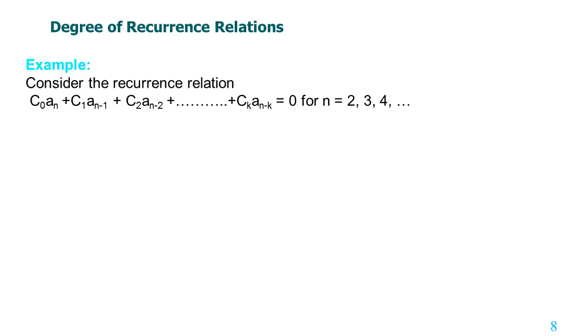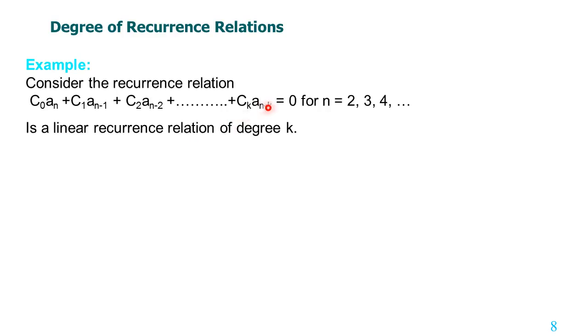Let us take the recurrence relation c0 an plus c1 an minus 1 and so on, where c0, c1, c2 are constants, and an minus 1 and so on depend on the previous terms. This is a linear recurrence relation of degree k.